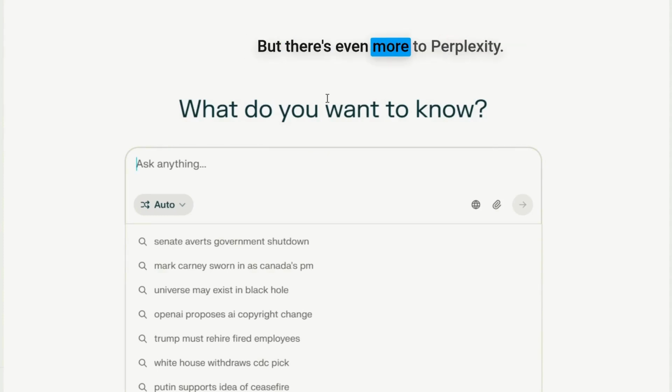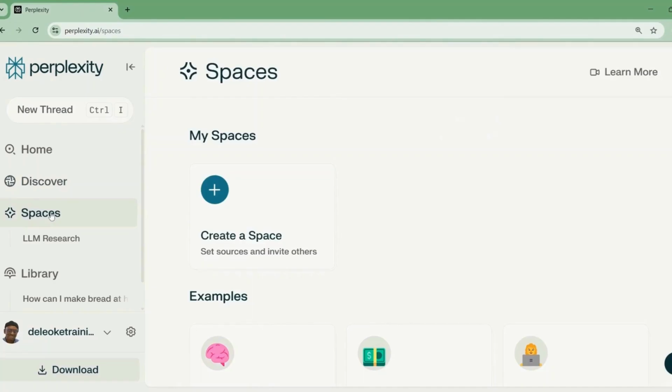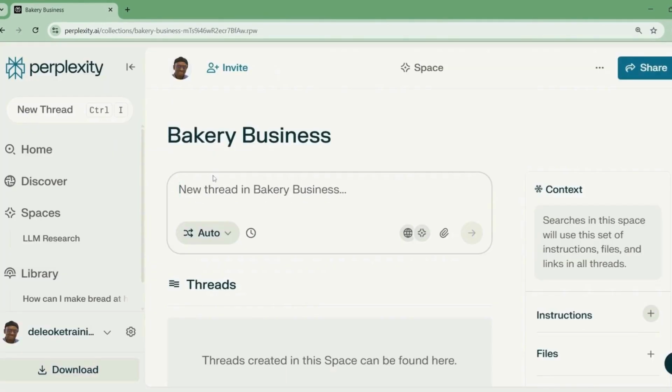But there's even more to Perplexity. The spaces is where Perplexity starts coming into its own. Because rather than you just doing searches randomly all the time and they're all listed in the library in the order in which you were doing them, when you come to spaces, say I wanted to start a new bakery business, I could come into my spaces and make a new space here. I could call it bakery business. Okay, so now I've got a bakery business and I could start doing all my searches here. Each search you do is known as a thread.